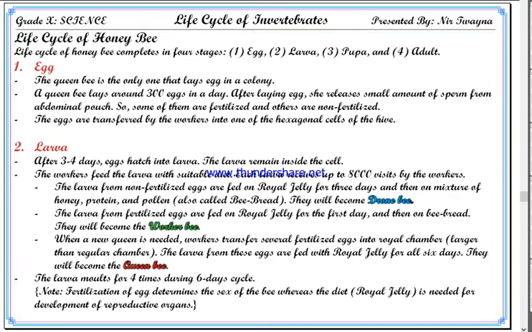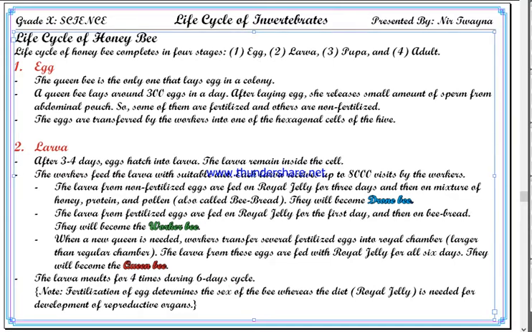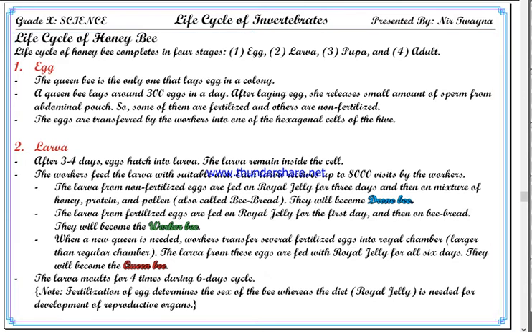Got it? And the larva molts 4 times during the 6 day cycle. The molting we have already discussed in silkworm, isn't it? Here also it is the same thing. After a few days, the exoskeleton develops, which does not let them grow further. So they have to shed that skin, that exoskeleton, and that process is called molting. So the larva of honeybee molts 4 times.